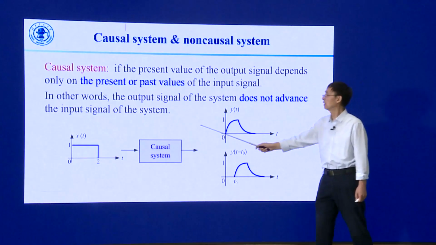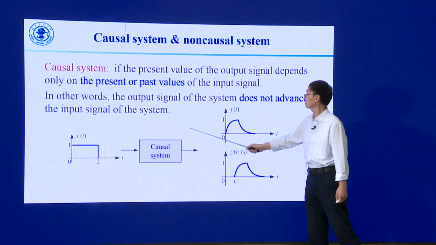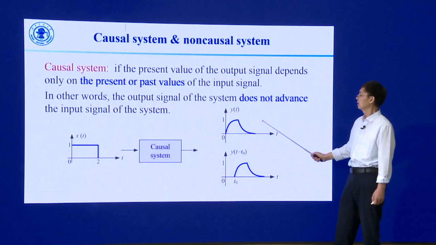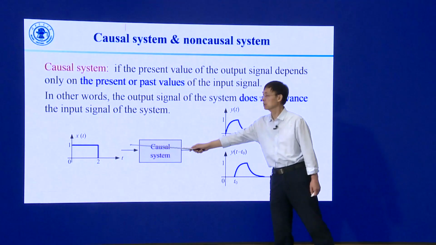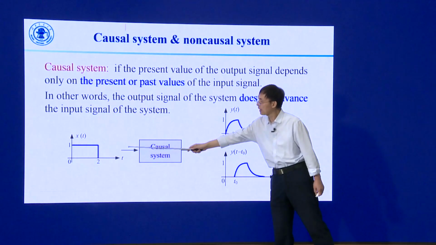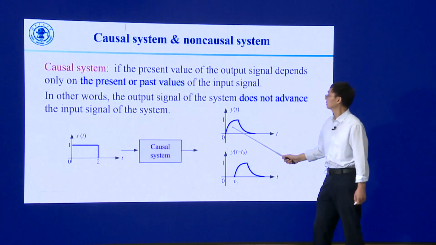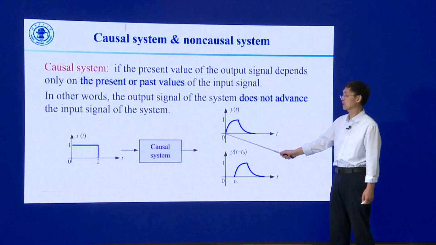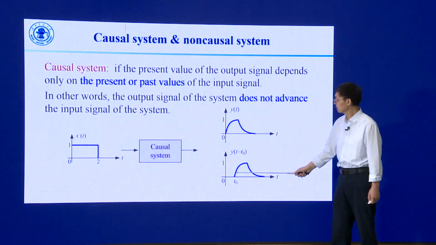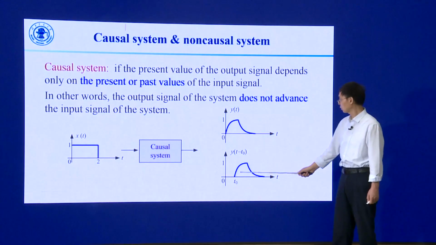Here is some demonstration in a graphical way. For the input signal, its start time is 0. For the output signal, its start time is greater than 0.